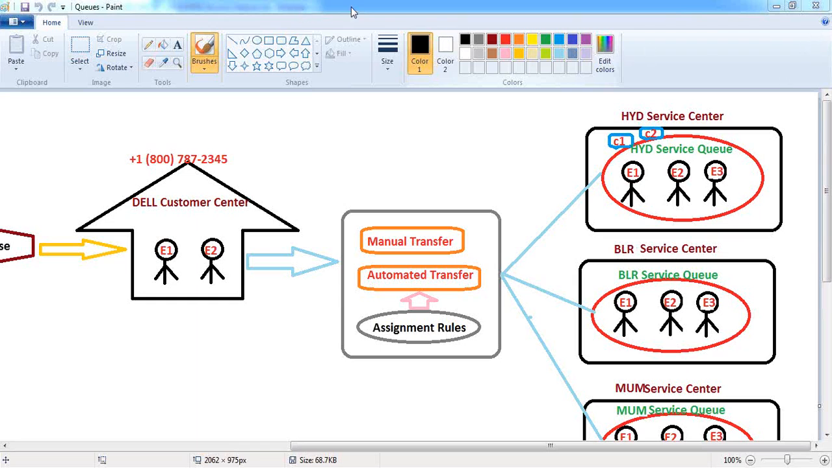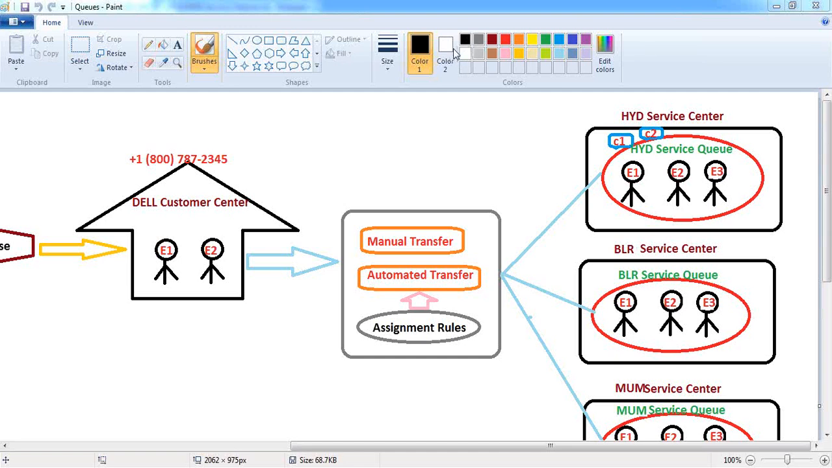So we have already discussed that a queue is nothing but a location which contains all the pending records which are awaiting processing. Whatever records have been created by the customers, that may be related to an order, that may be related to a quotation, that may be related to a case also, whatever,